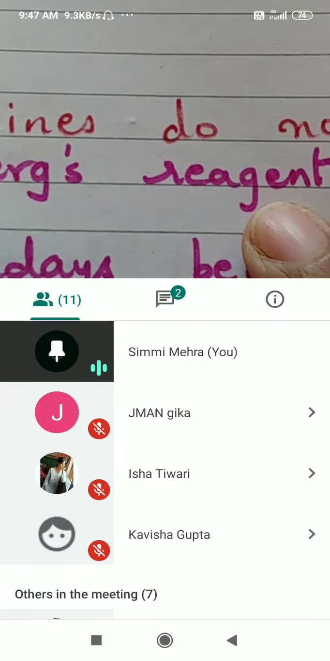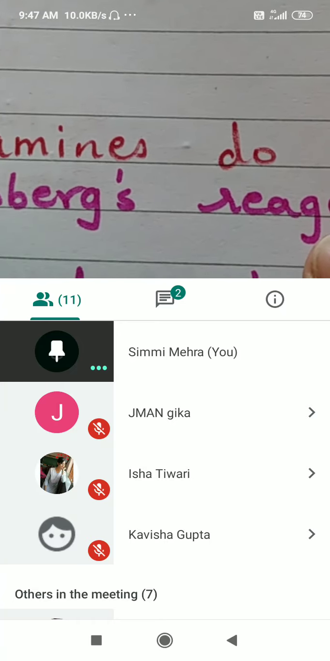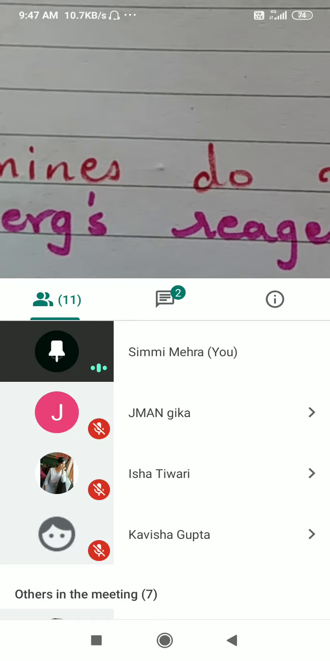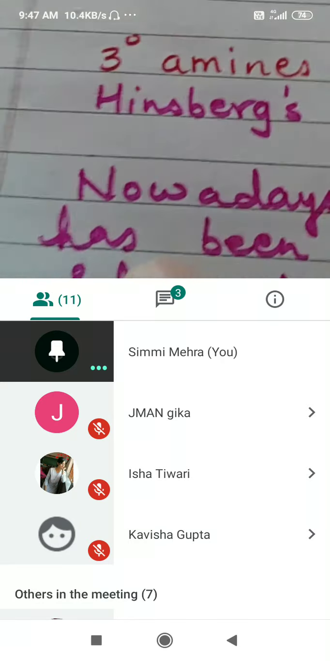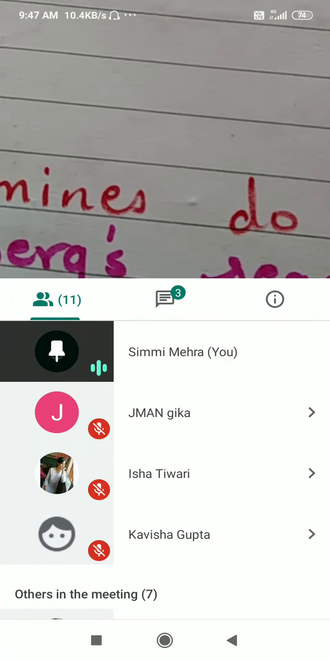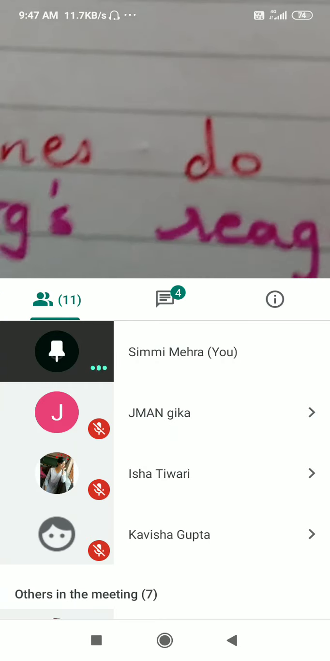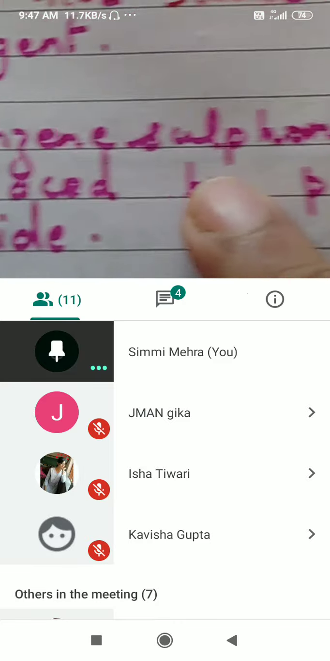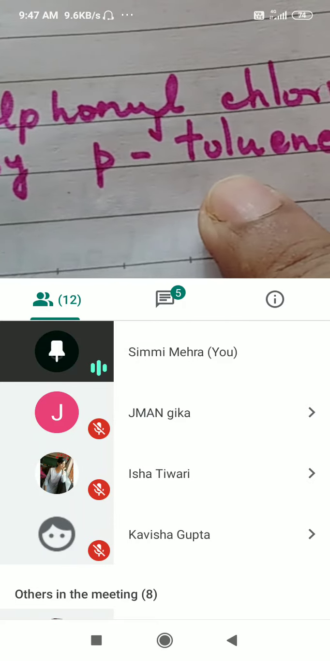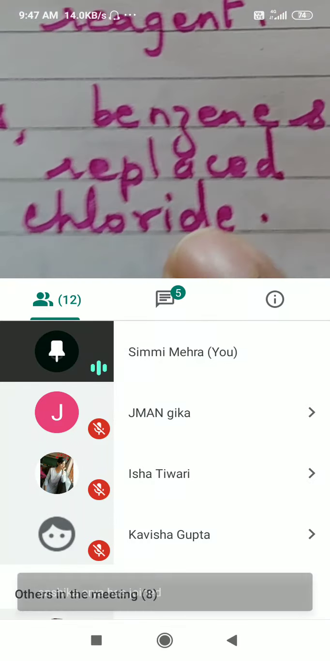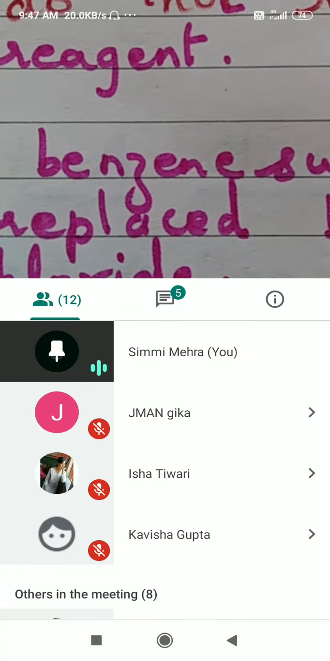In 1 mark it is asked what is Hinsberg reagent. Hinsberg reagent is benzene sulfonyl chloride. Okay, all right. So this reaction, like nitrous acid, can also be used to distinguish between primary, secondary and tertiary amines. Nowadays, benzene sulfonyl chloride has been substituted by para-toluene sulfonyl chloride.